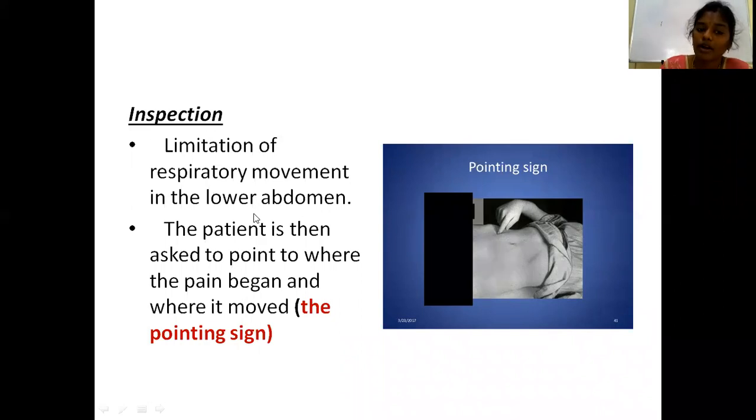And the other important sign is the pointing sign. You have to ask the patient where the pain began and where it moved. The patient will tell that initially the pain started at the umbilicus, next it shifted to the right iliac fossa. So in inspection of an acute appendicitis patient, there will be limitation of respiratory movement in the lower abdomen, and you have to elicit the pointing sign. You have to ask the patient to point where the pain starts and where it shifted.